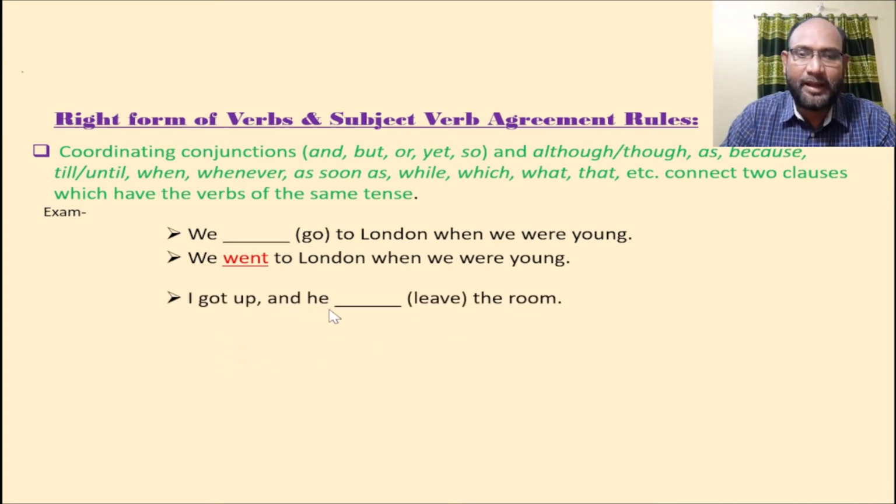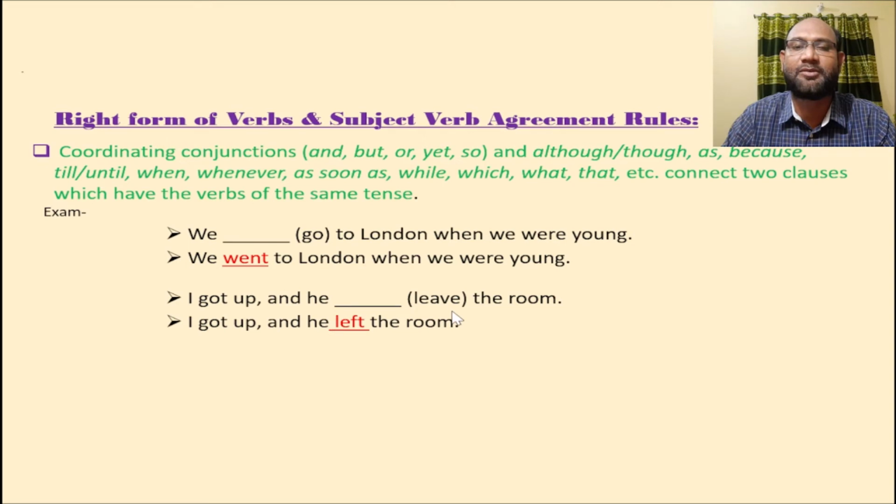I got up and he, in the bracket, leave the room. Okay. Now look at the example. The solution will be I got up and he left the room, because the first clause here, I got up, is in past indefinite tense, and so we will write the next verb in past form of verb.